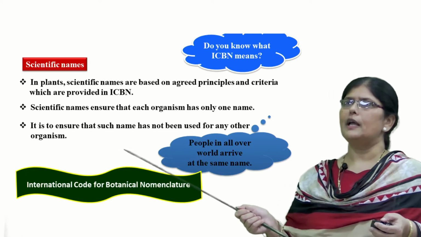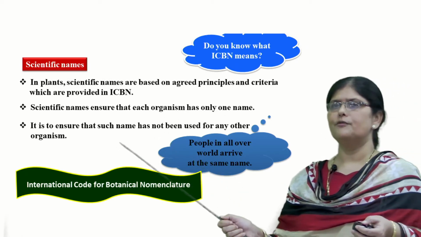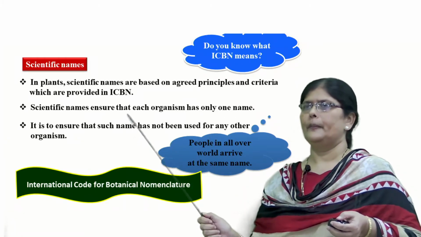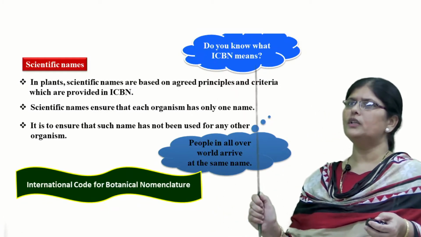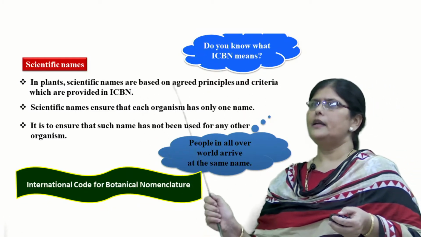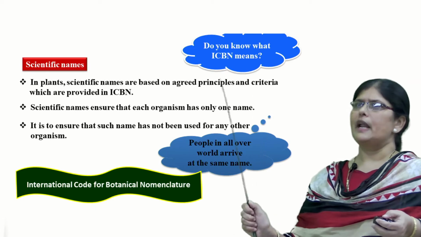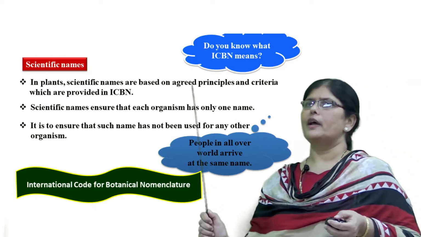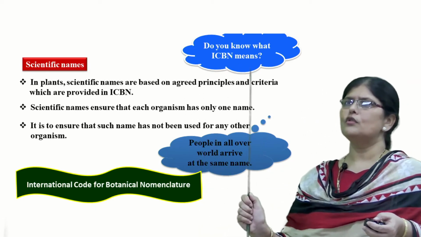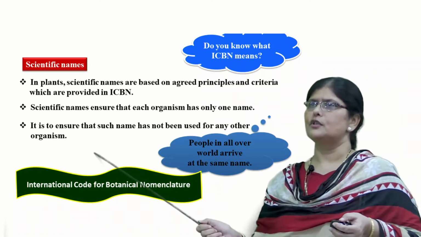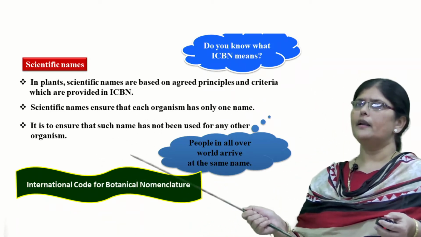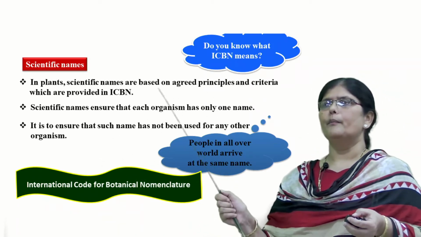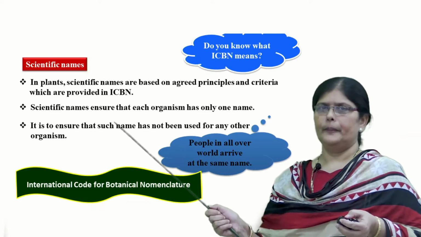So scientific names will ensure that each organism will have only one single name, and this name is used throughout the world in a similar manner. One living organism is given one name and it is not used for any other organisms. So people all over the world can arrive at the same name without any confusion.